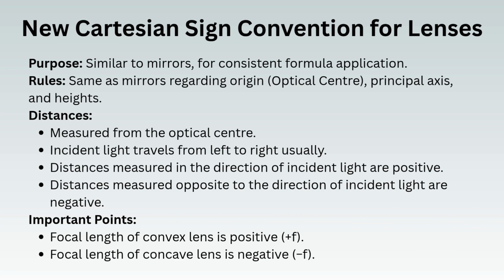New Cartesian sign convention for lenses. Purpose: similar to mirrors, for consistent formula application. Rules are the same as mirrors regarding origin, optical center, principal axis, and heights. Distances are measured from the optical center; incident light travels from left to right usually. Distances measured in the direction of incident light are positive, and distances measured opposite to the direction of incident light are negative. Important points: focal length of a convex lens is positive, f. Focal length of a concave lens is negative, f.